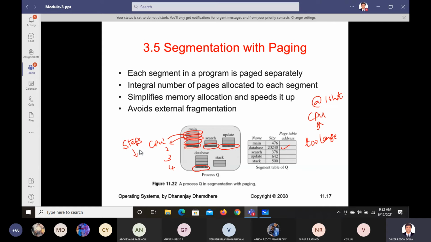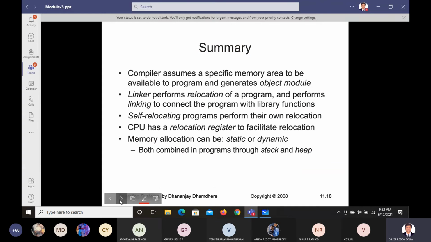Okay, so that's why we need to fragment these corresponding segments into pages. If we do it like that, then external fragmentation can be avoided. So that's the advantage of segmentation using paging.